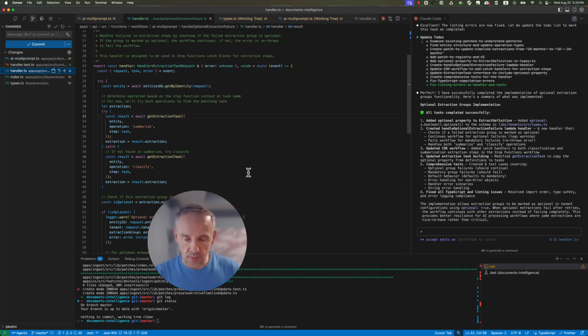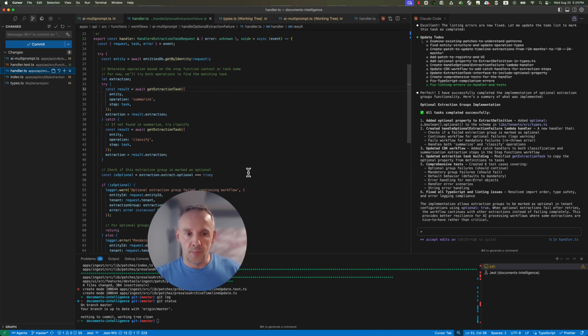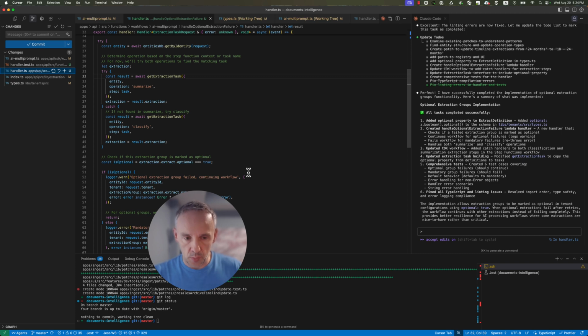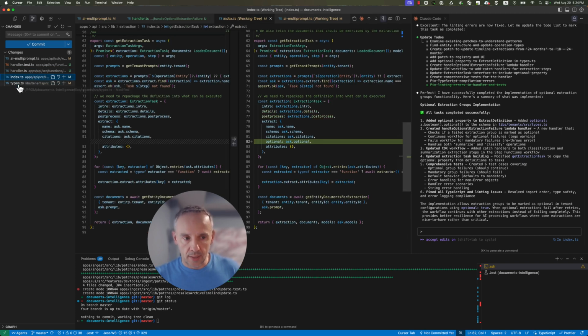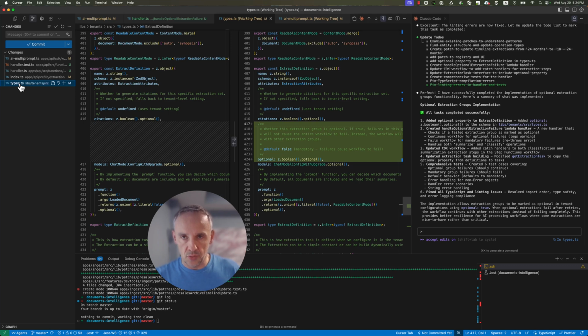It wrote the lambda that is not to my liking, so we'll prompt it to correct this one a little bit. It extended the types to allow for extraction steps to be optional, and it defaults to false, so everything will work as it does right now after we deploy this. So it's ready, but I need a little more.